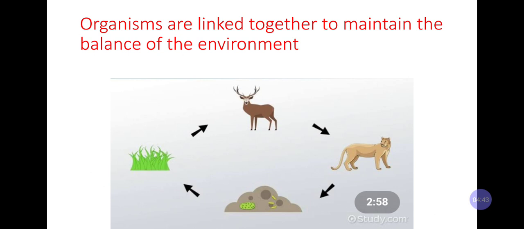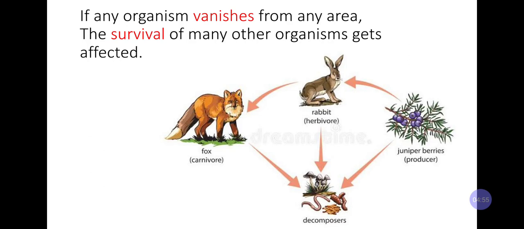So it is bad for soil also and bad for environment also. So any of the organism is missing, then it disturbs the balance of the environment. If any organism vanishes from any area, the survival of many other organisms get affected.